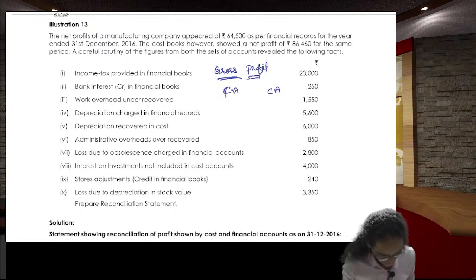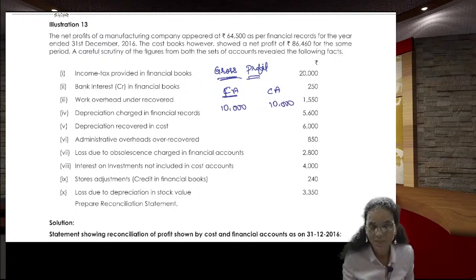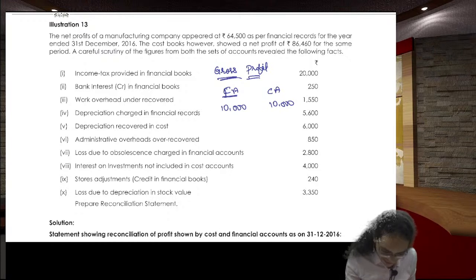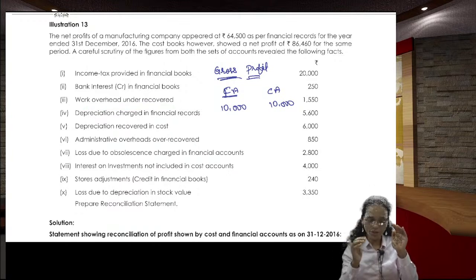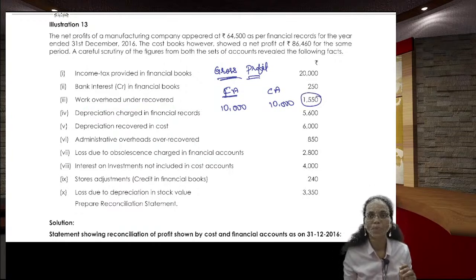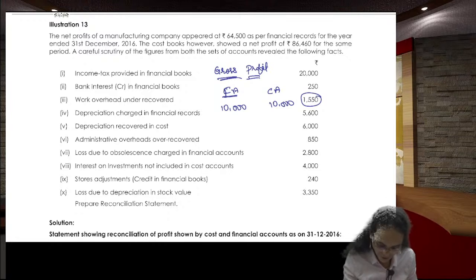Financial accounts, this is the cost accounts. In the financial accounts, take the example, you have 10,000 rupees gross profit. Here also you have 10,000 rupees gross profit. See, here it is said overheads under recovered. Under recovered in the sense, whatever is there, from that you recovered this much, which is less. I'll show you with the example.